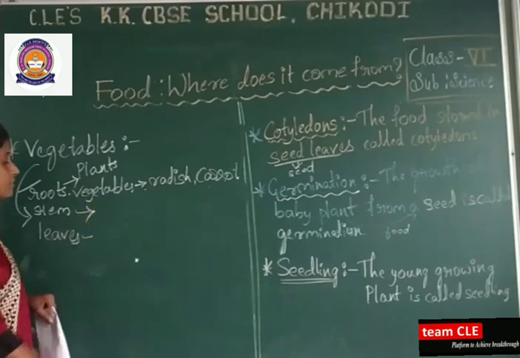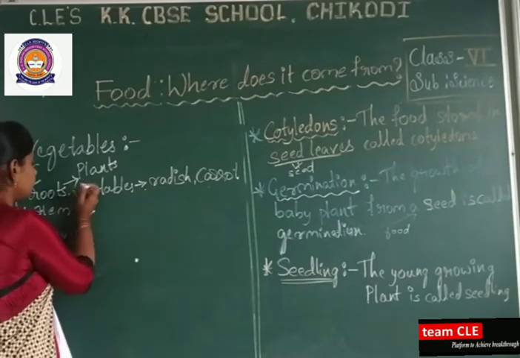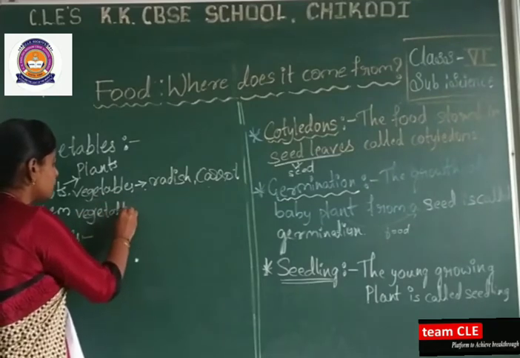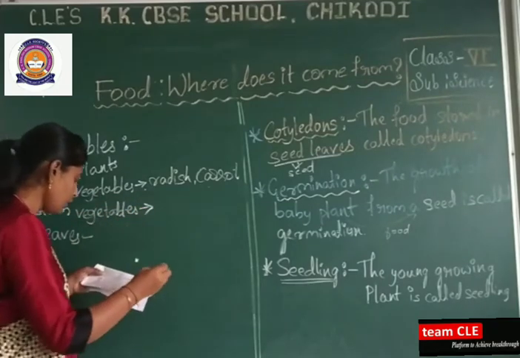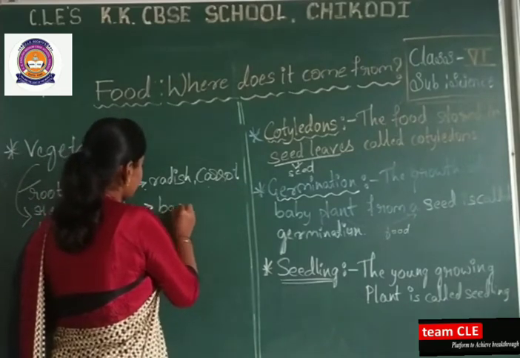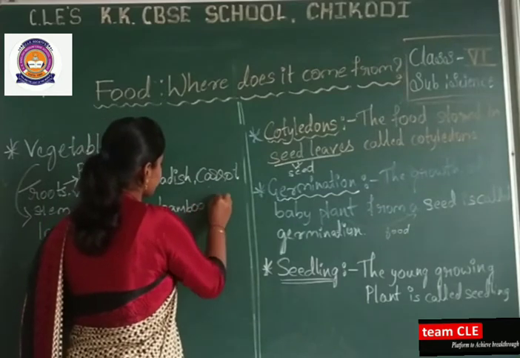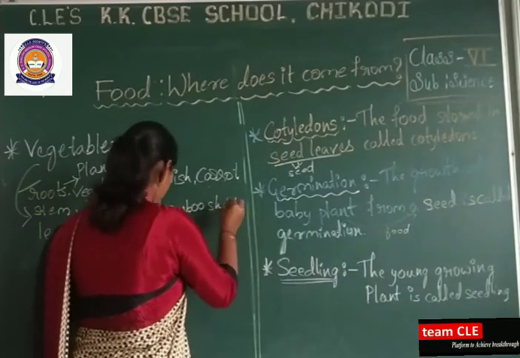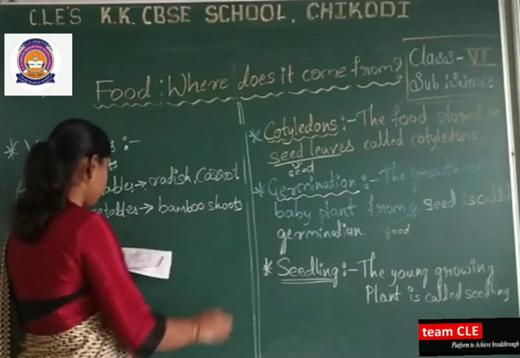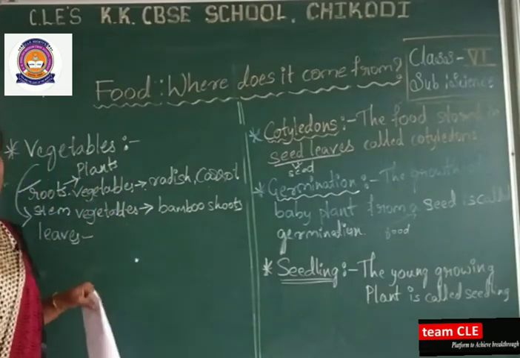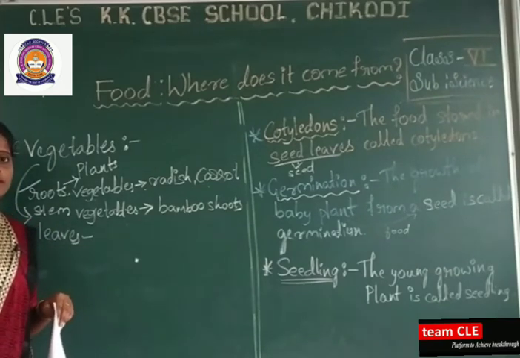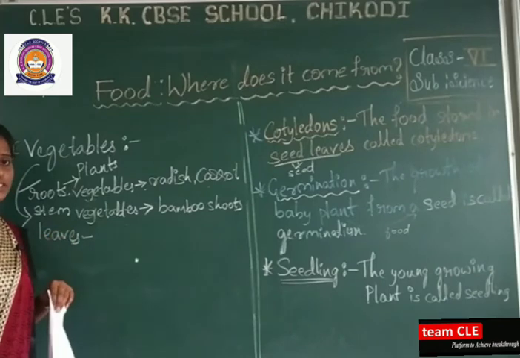The next one here is the stem vegetables. Which are the stem vegetables, as you have learned already in your previous classes? Stem vegetables like bamboo shoots. Bamboo shoots are the stem vegetables. Even we studied sweet potato, turmeric. These all will come under stem vegetables here.